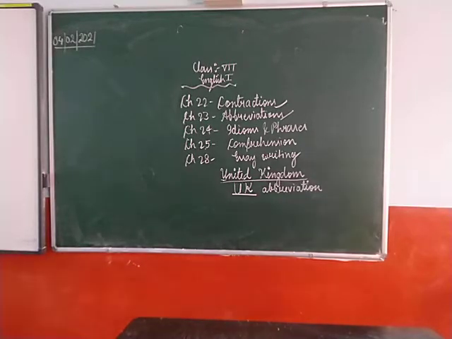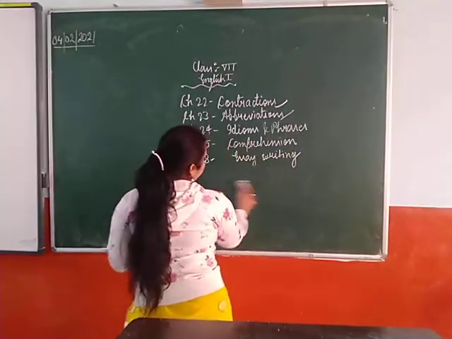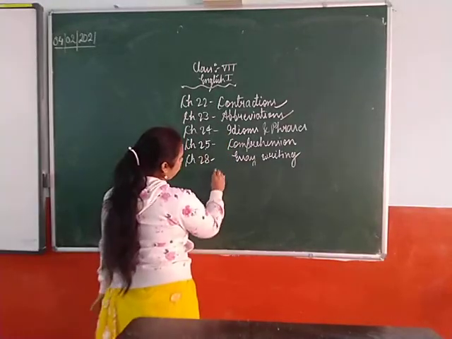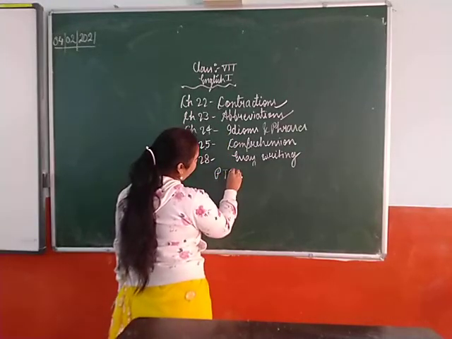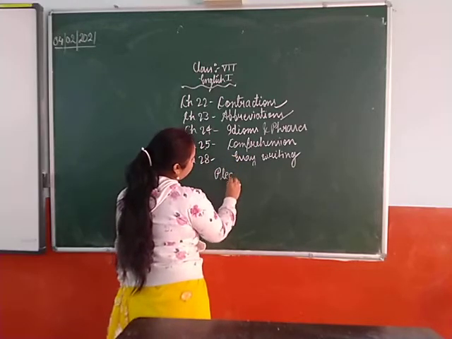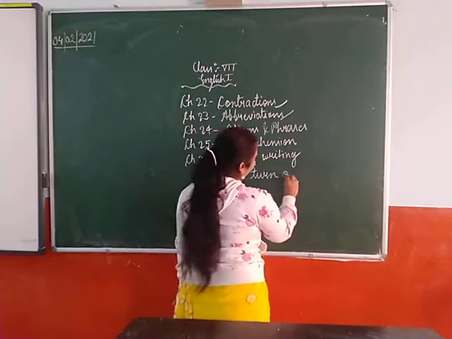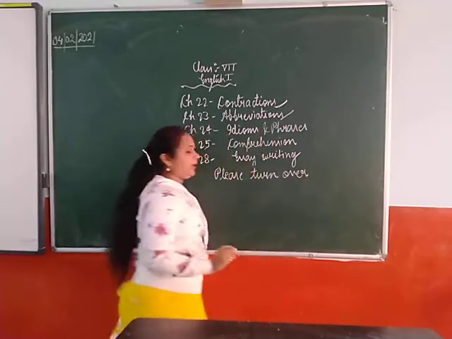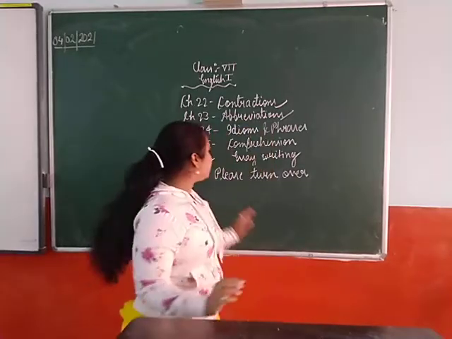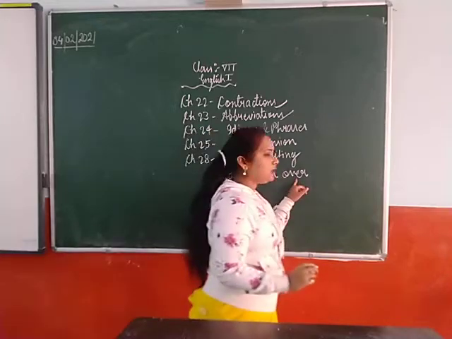After this, the next example is PTO. Suppose the words are please turn over. So here how many words did we get? We got three words. First one is please, the other is turn, and the last is over.